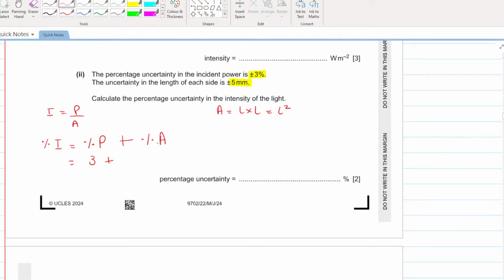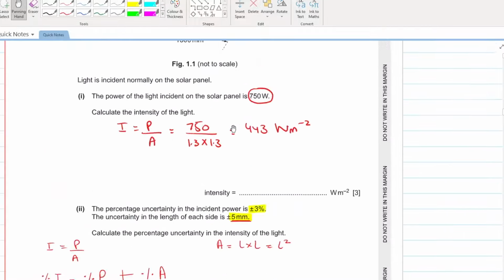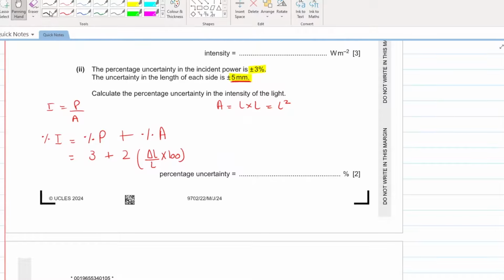So you can calculate the percentage uncertainty of area as 2 times the absolute uncertainty of length divided by the length, into 100. Do you have the absolute uncertainty of length? Yes, 5. Do you have the length? That is 1300. Multiply by 100. Percentage uncertainty is 2 into 5 over 1300 into 100.